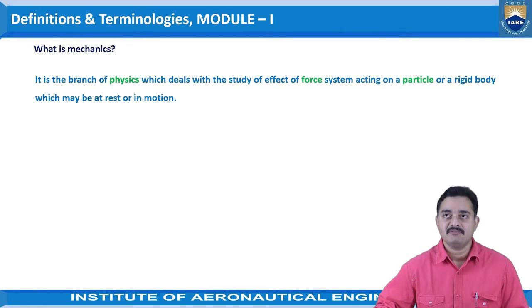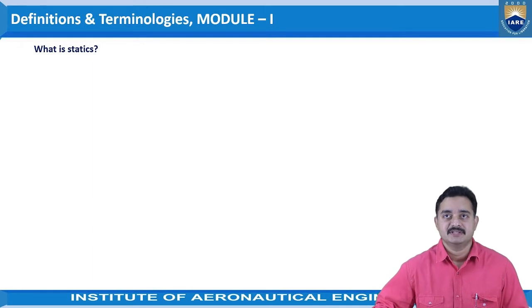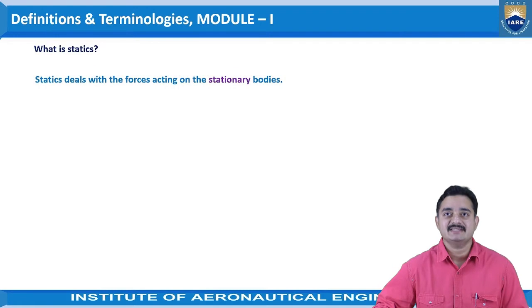So the definition of mechanics can be treated as: it is the branch of physics which deals with the study of effect of force system acting on a particle or a rigid body which may be at rest or in motion. Coming to the next definition, that is what is statics. The definition says statics deals with the forces acting on the stationary bodies. So we know that engineering mechanics is classified into various criteria in which rigid body mechanics comes into picture, and in this rigid body mechanics we have got two types, which are statics and dynamics.